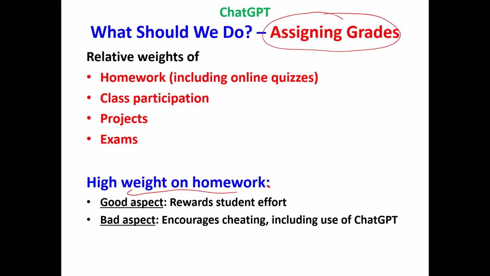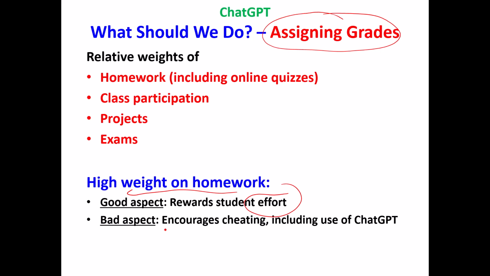It rewards students' efforts. I remember the first calculus class I took at university. I was the dumbest student in the class. I had a really hard time, but I worked hard on my homework and got perfect scores on my homework, which counteracted the lower scores that I got on my exams. Half the weight was based on homework. That rewarded me, a student who was willing to work hard.